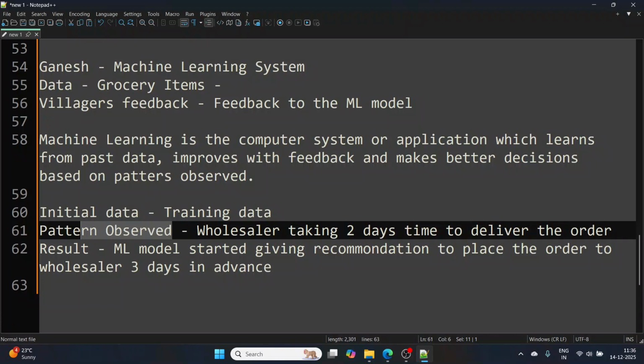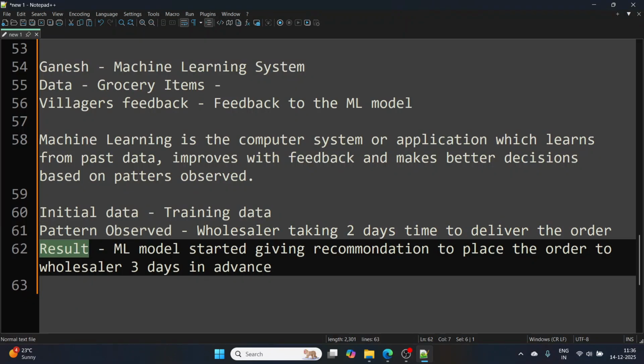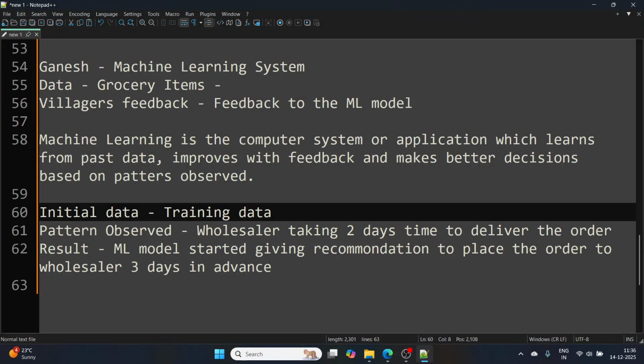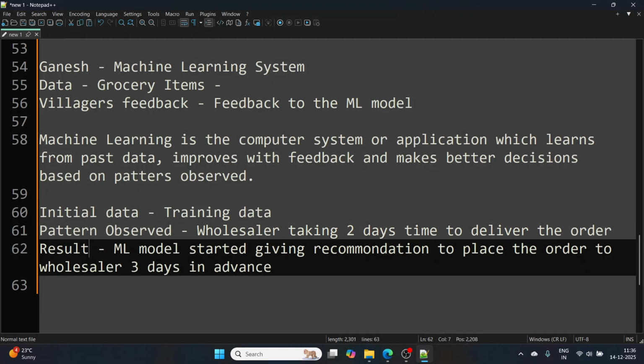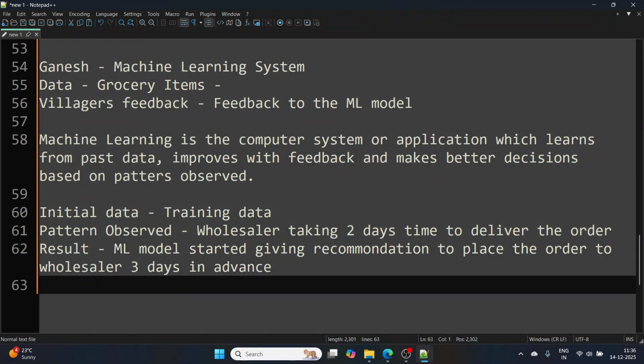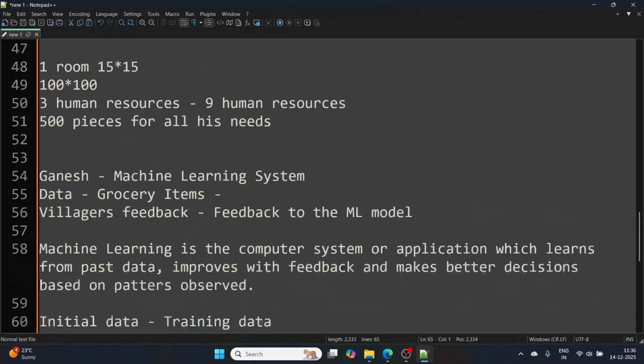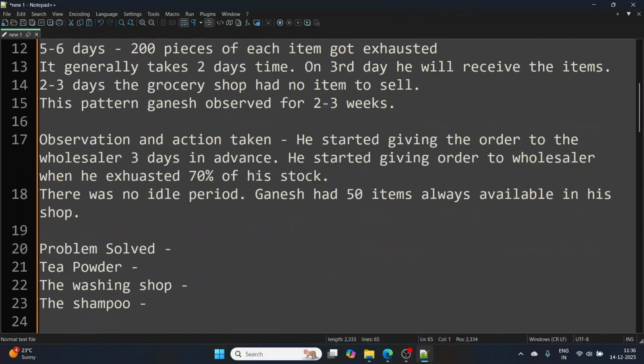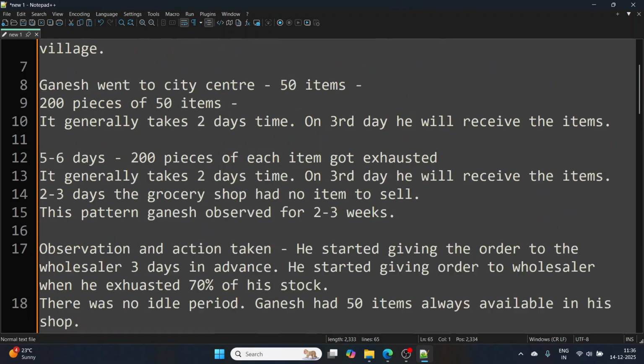So based on this pattern, our model learned something. Based on the initial data, we started the model. Based on one of the patterns observed, my model learned something and started giving the recommendation. And based on that recommendation, the ML application, which is Ganesh's grocery shop, became stable, right? Now, again, there was a change. There came the weekly market thing.